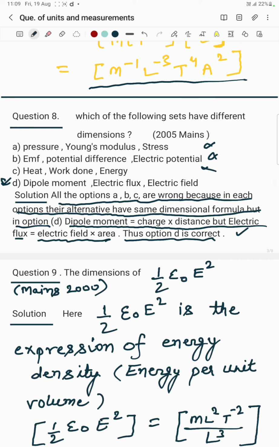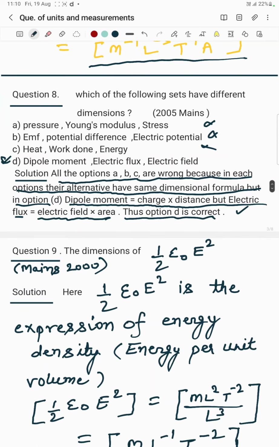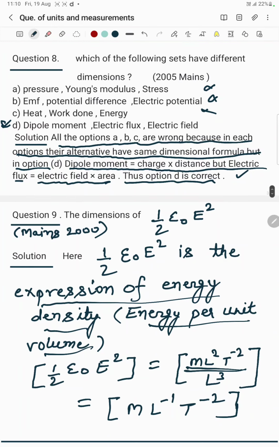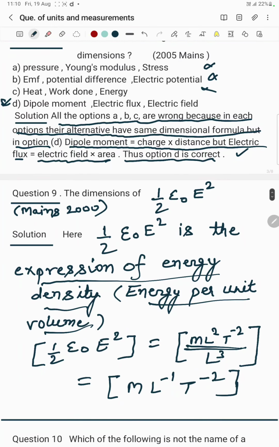The question is, the dimension of 1 by 2 epsilon naught E square is. The expression 1 by 2 epsilon naught E square is the expression of energy density. And energy density is what? When we talk about density, we talk about per unit volume, so it is energy per unit volume. So it is equal to energy, which has dimension M L square T minus 2, upon volume, which has dimension L cube.